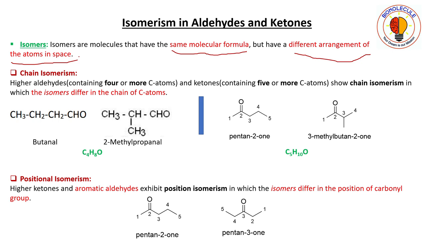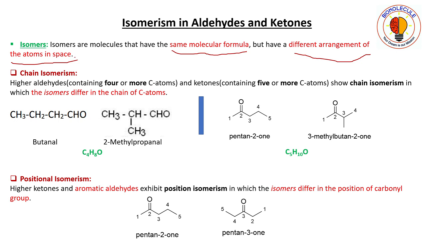If we take an example of butane and isobutane, they have the same molecular formula and they possess different arrangements of atoms in space, so they are the isomers of each other. But if I consider butane with octane or butane with hexane, these molecules do not possess the same molecular formula, so we cannot say that they are isomers. They are just normally distinct molecules.